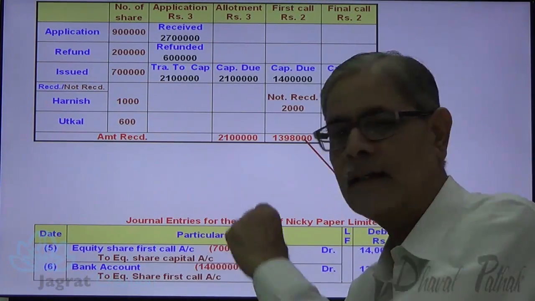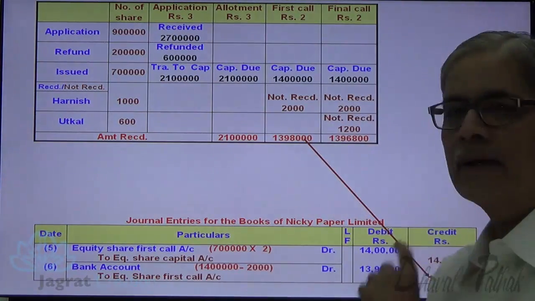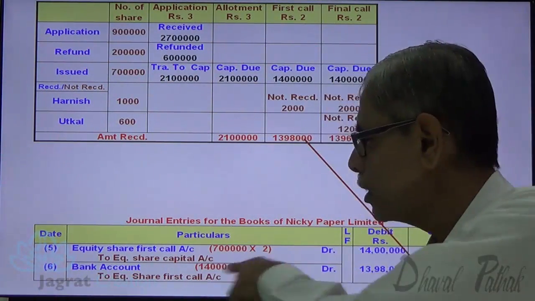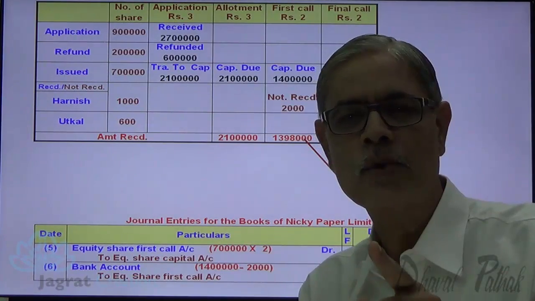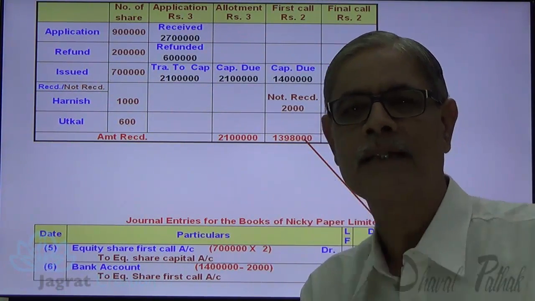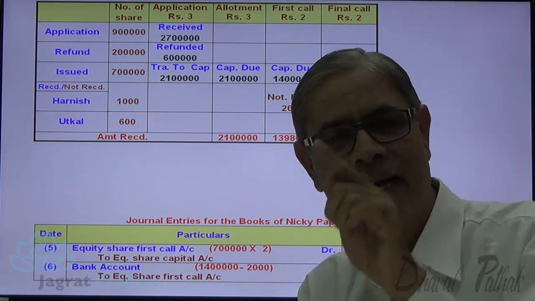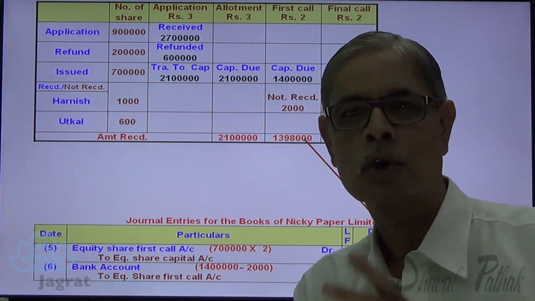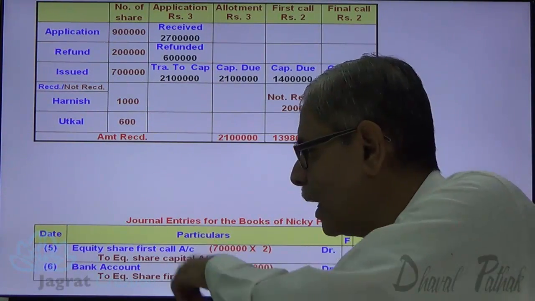The other way to write this entry is bank account debit 13,98,000, calls in arrears account debit 2,000 to share first call account. In such a situation, share first call account gets balanced, and there is a debit balance in calls in arrears account, and that calls in arrears account gets credited at the time of forfeiture entry. So these are the two options.